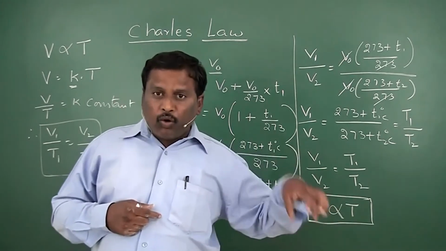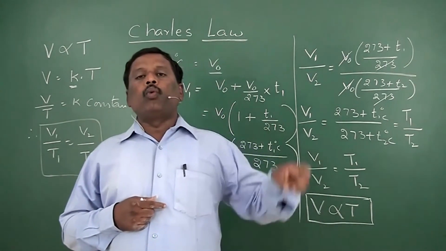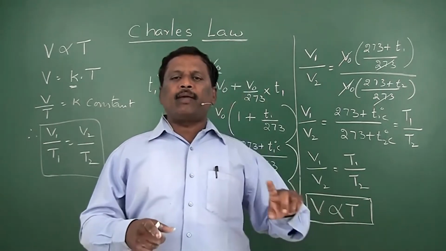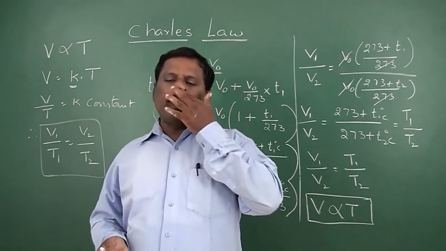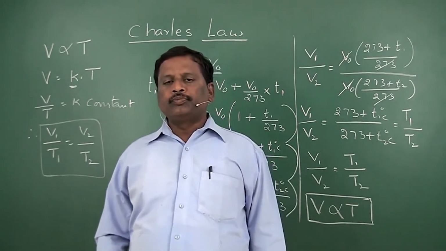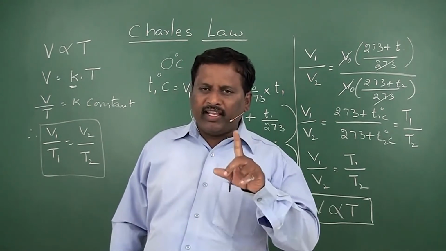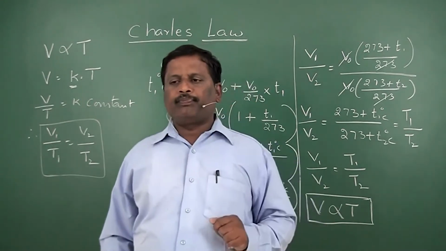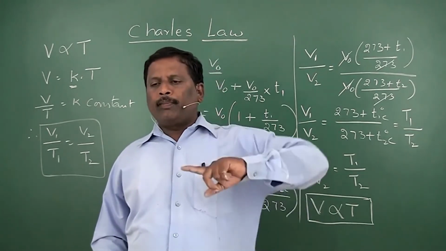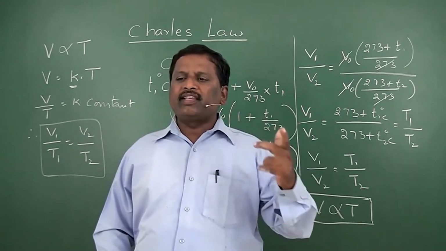With respect to that volume, 1 by 273th of increase or decrease happens if you increase or decrease the temperature. So in his observations he found that for every 1 degree increase of temperature, the volume will also increase by 1 by 273th of its volume at 0 degrees centigrade.